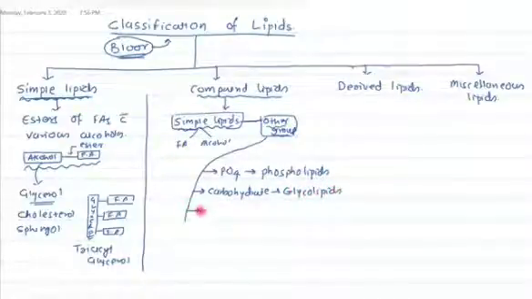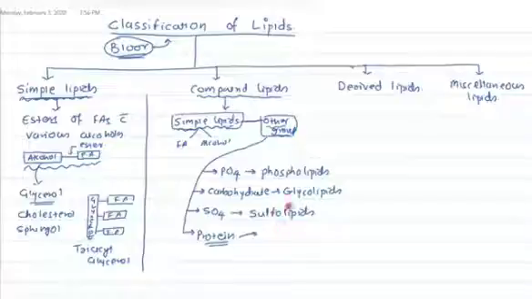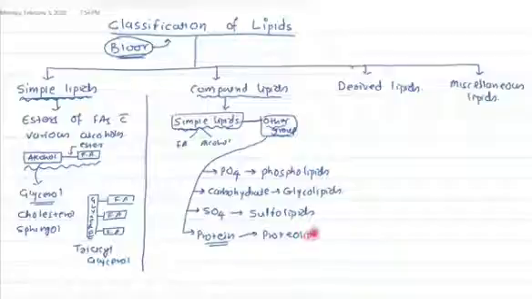If the other group is sulfate, we call it sulfolipids. If that other group is a protein, and protein and lipids are bound, then we call it proteolipids, or we can also call it aminolipids.